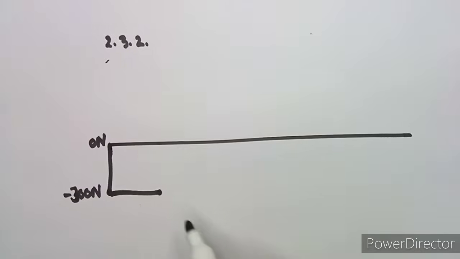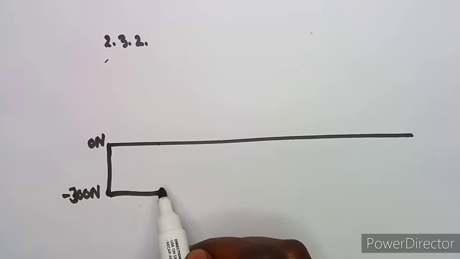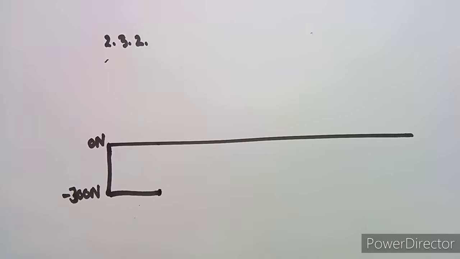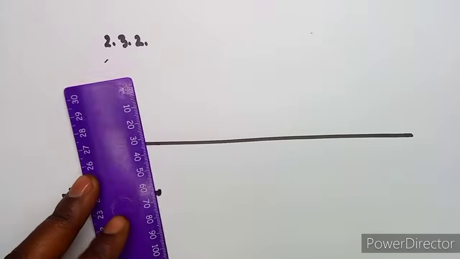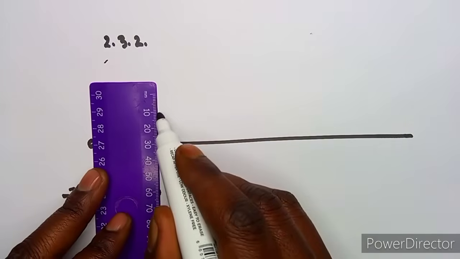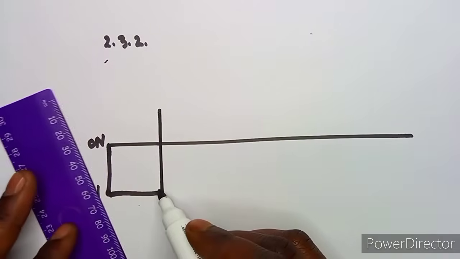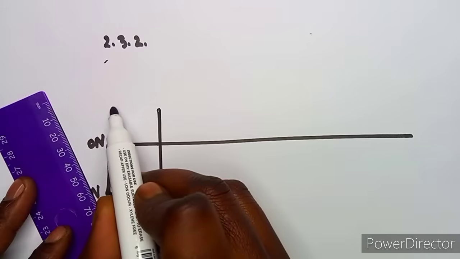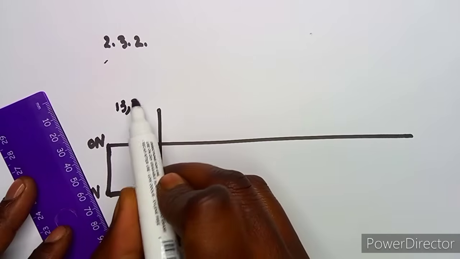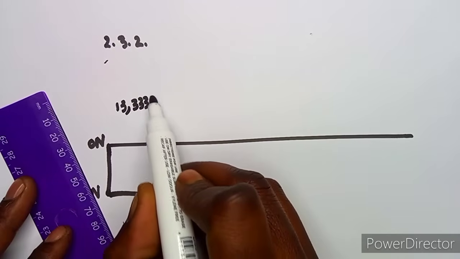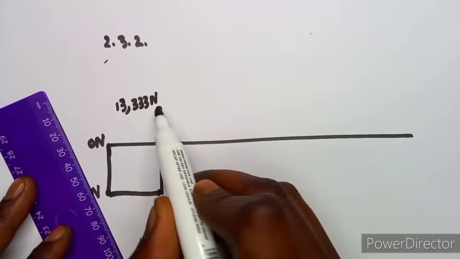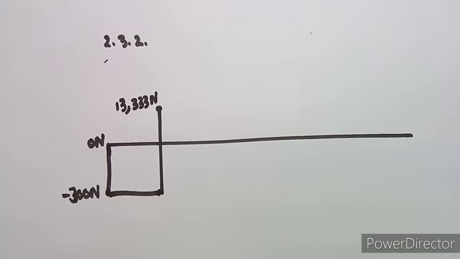So this one is going up because it's a support. So it is going up to 13,333, let's say somewhere here. All right, so that's where we have our 13,333 Newton there. Here I'm just giving you what you are supposed to do.